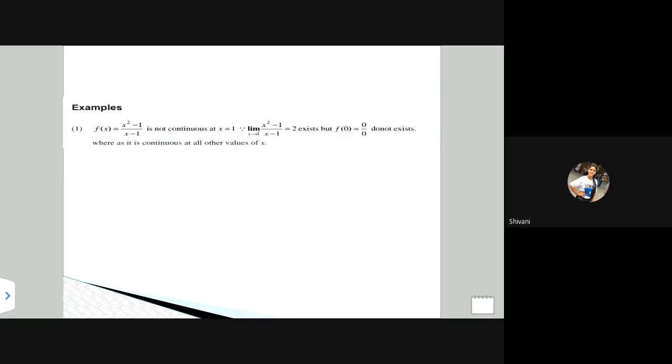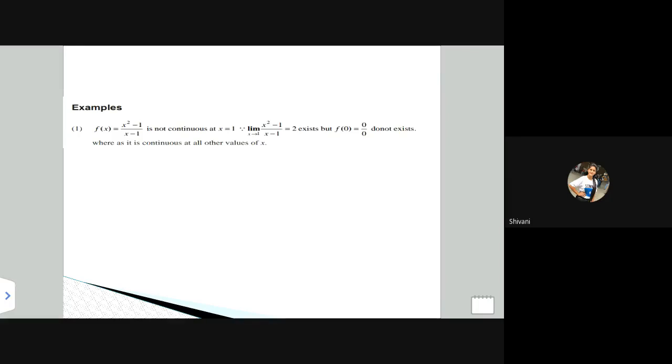Correct? Here we have started with this example that f(x) is equal to (x square minus 1) by (x minus 1) is not continuous at x is equal to 1. So if we have to show why it is not continuous, we can say if the limit is existing, then using the rule that we have learned, (x^n minus a^n) by (x minus a), the value will be n x^(n minus 1), and that will give me the solution 2.